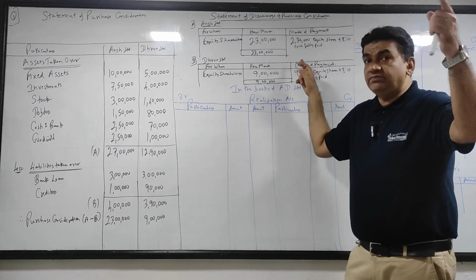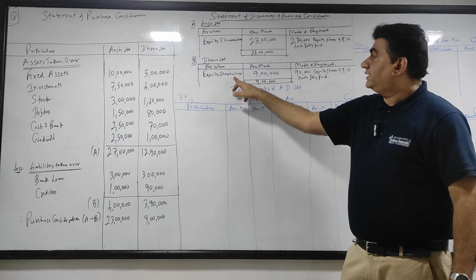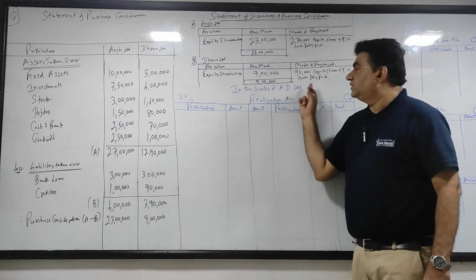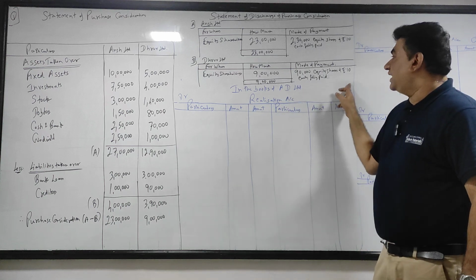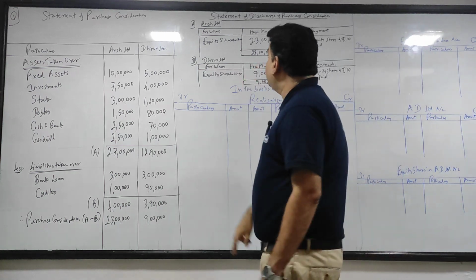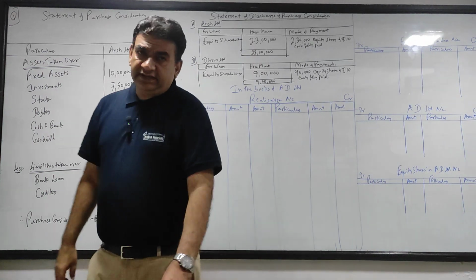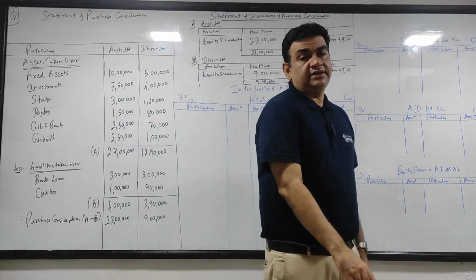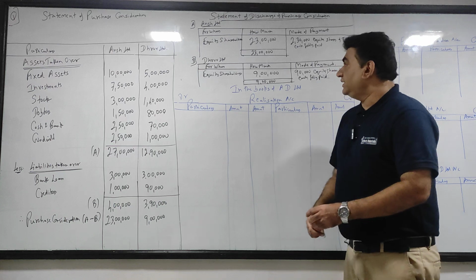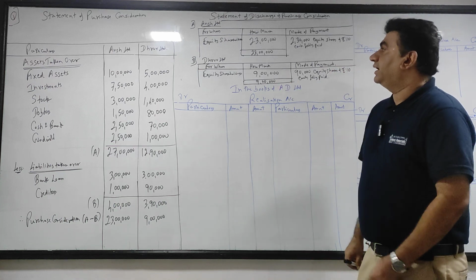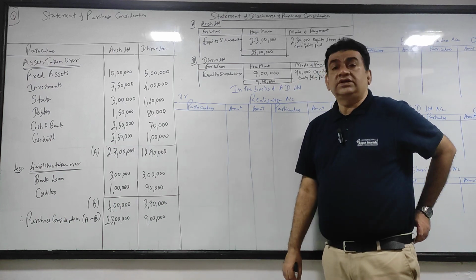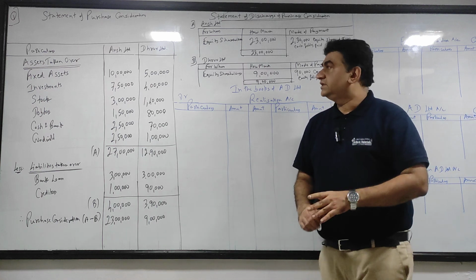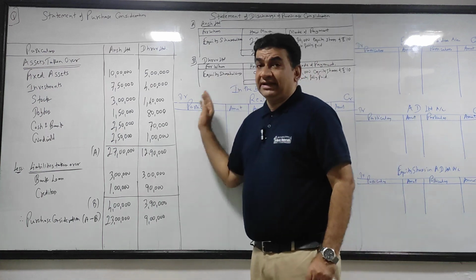This will be important from the new company point of view. And for Dhruv, 9 lakhs, 9 lakh divided by 10, 90,000. So 90,000 equity shares of 10 each fully paid. So 23 lakhs Ansh Ltd and 9 lakhs Dhruv Ltd. Got it? All of you are clear with this? So this was the first part.